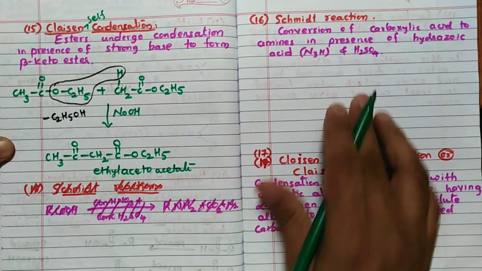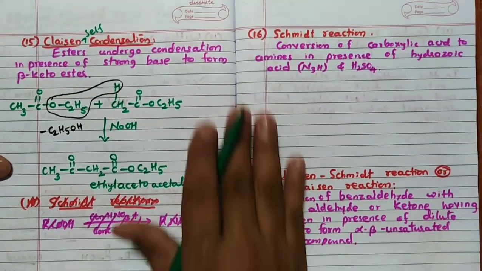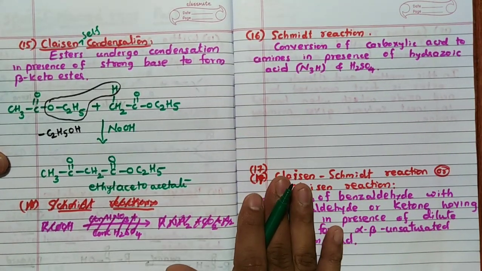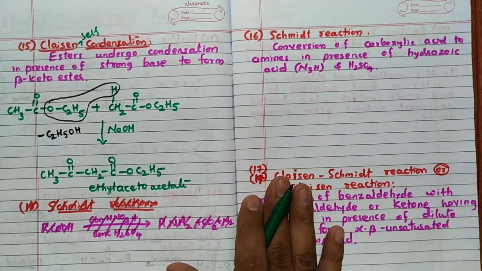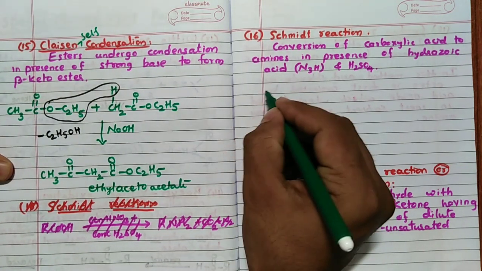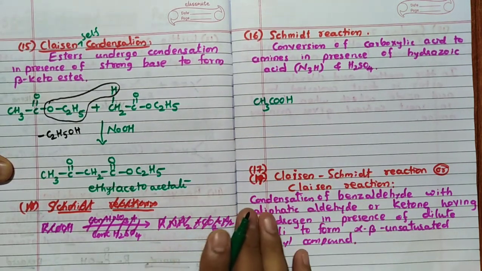Now we'll move to the Schmidt reaction. Schmidt reaction is nothing but, remember, conversion of carboxylic acid to amines in presence of hydrazoic acid and H2SO4. In this particular case, any carboxylic acid I can take, CH3COOH.